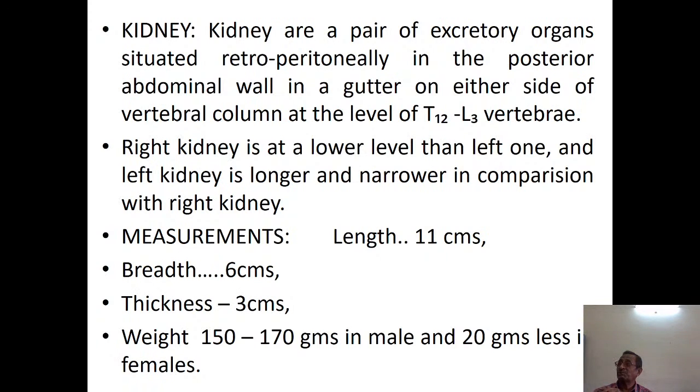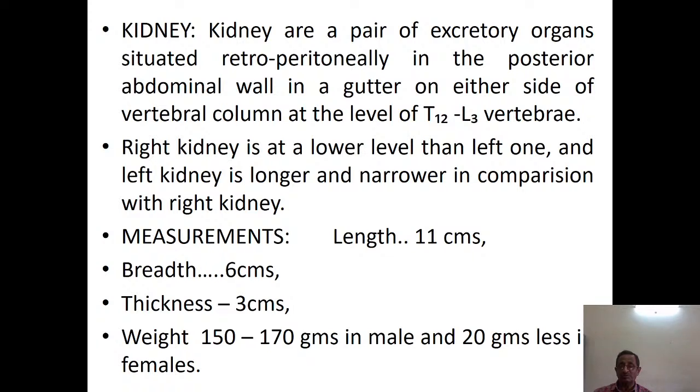The body of the vertebral column projects forwards from the back. So on either side of this projected body, we have a gutter-like structure. Into this gutter these kidneys are present, at the level of T11, T12, L1, L2, L3.